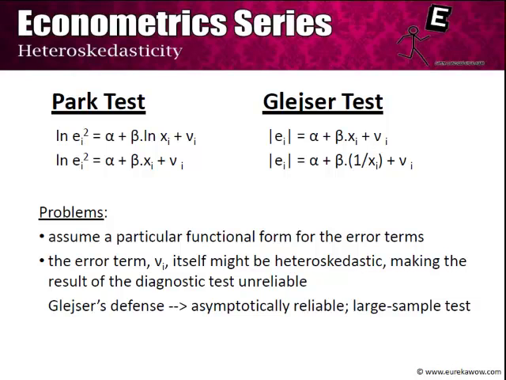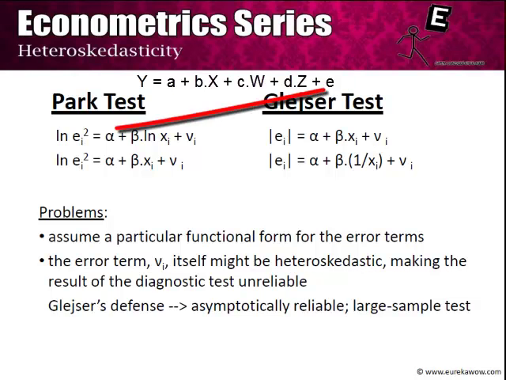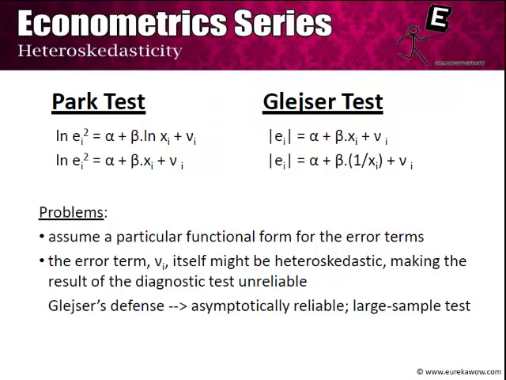The common methodology in both these tests is that you run the original regression of y's on the different x's. You obtain the estimates of ei squares for all the different i's, and then you run the regressions. For the Park test, you take a functional form which is log of ei square is equal to alpha plus beta of log of xi plus vi. Xi is that independent variable on which you think that the heteroskedasticity would be dependent. So if you think that the ei squares are going to be dependent on xi, you take this functional form. You might also face the problem that some xi's are negative and hence the log of a negative number is undefined. So you can take another functional form which is log ei square is equal to alpha plus beta xi plus vi.